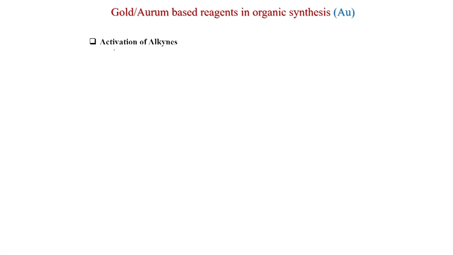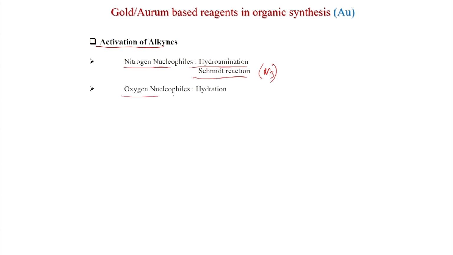First we will discuss activation of alkynes, and here we will discuss nitrogen nucleophiles, hydroamination, then the Schmidt reaction, this is with azide. Then we will discuss oxygen nucleophiles: hydration, hydroalkoxylation, carboalkoxylation, then carbonyl oxygen, that is, the CO group also participates.